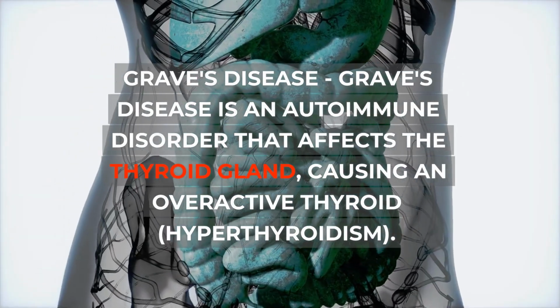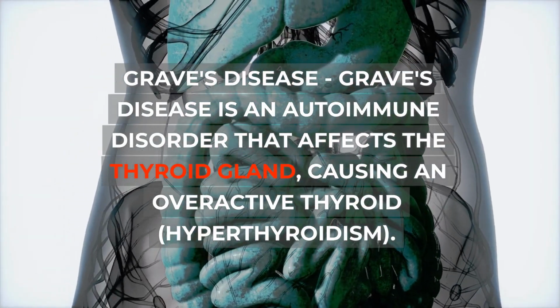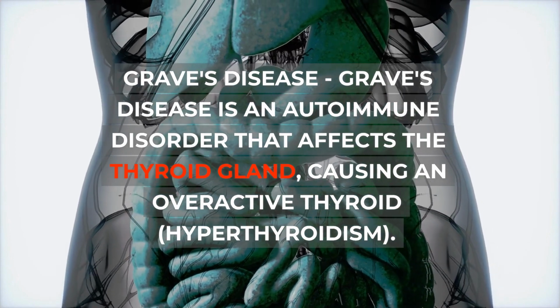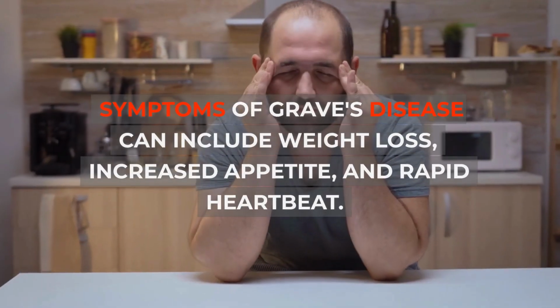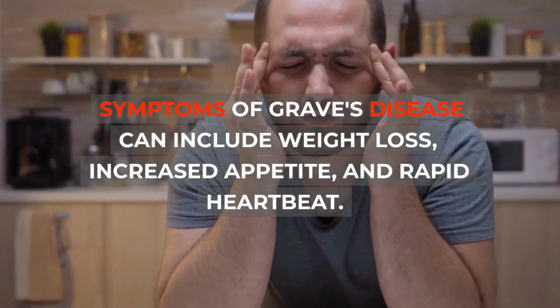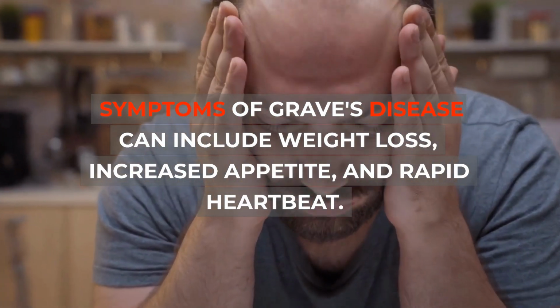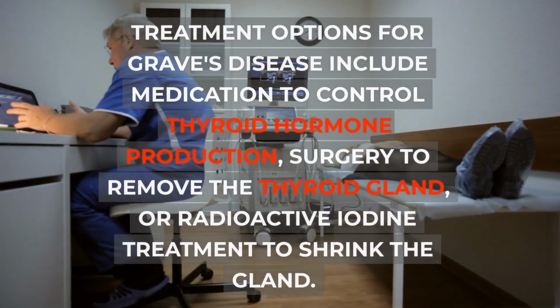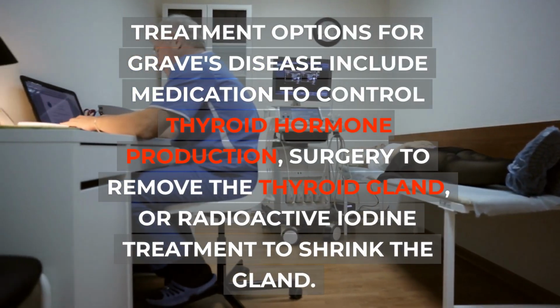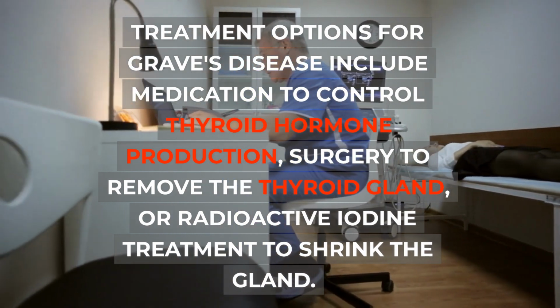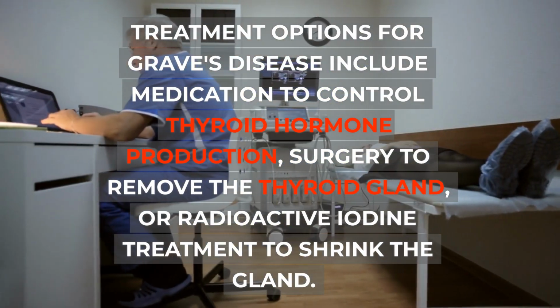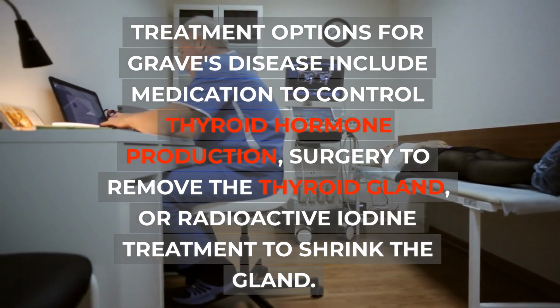Graves' disease. Graves' disease is an autoimmune disorder that affects the thyroid gland, causing an overactive thyroid, hyperthyroidism. Symptoms of Graves' disease can include weight loss, increased appetite, and rapid heartbeat. Treatment options for Graves' disease include medication to control thyroid hormone production, surgery to remove the thyroid gland, or radioactive iodine treatment to shrink the gland.